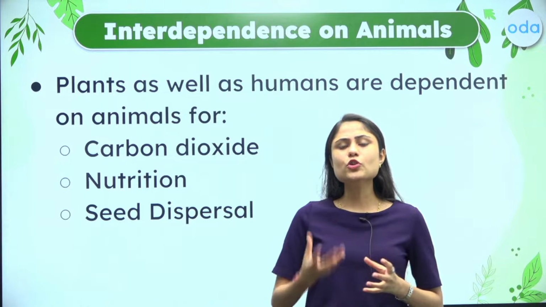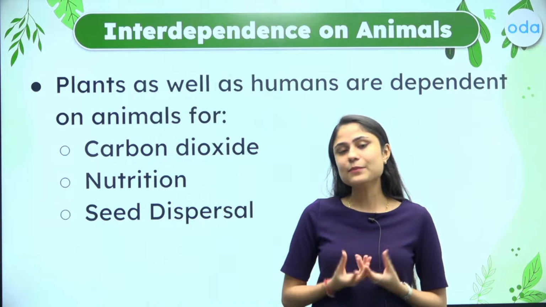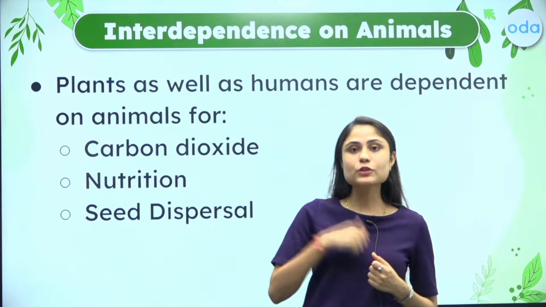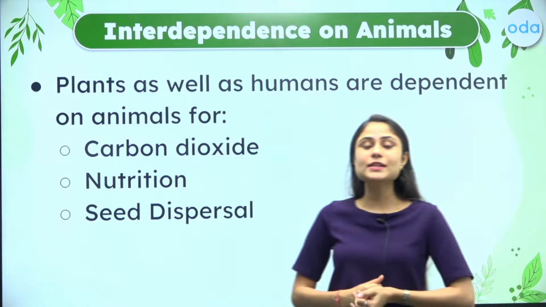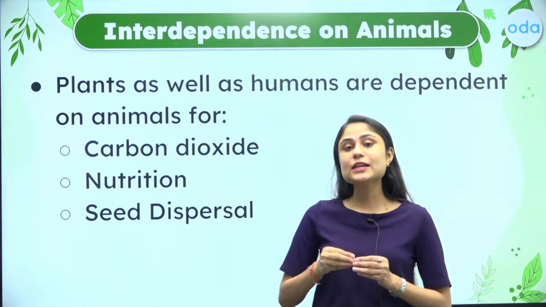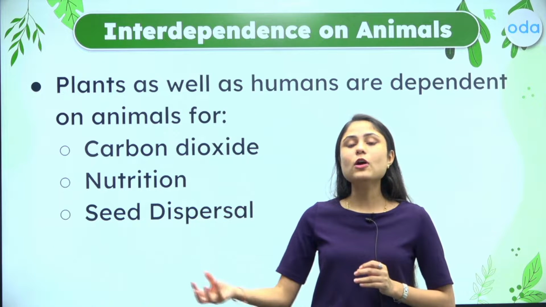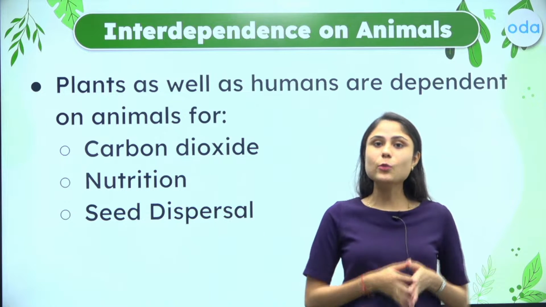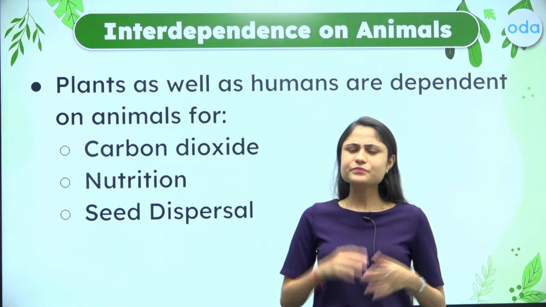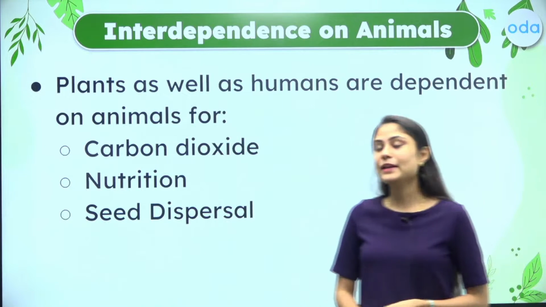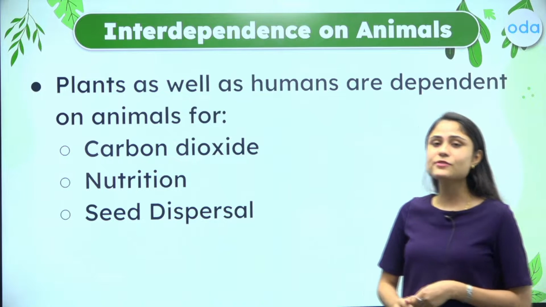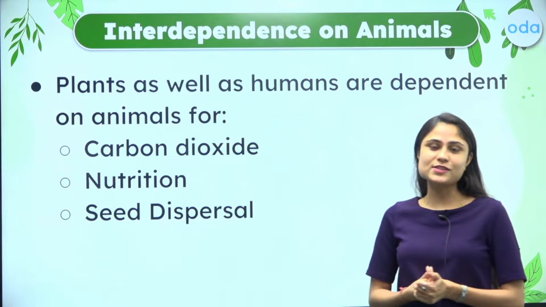Similarly, animals or humans take some kind of fruit, eat it, and throw away the seeds to some other places, which in turn helps in seed dispersal, as the seed will now grow away from where the parent plant actually was. So this is another way how we or the plants are all dependent upon the animals for various processes.